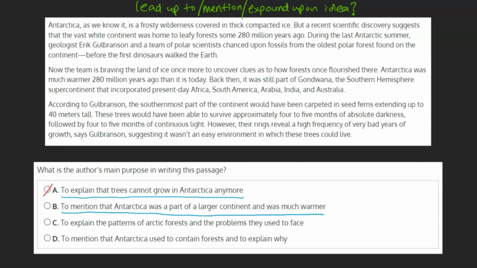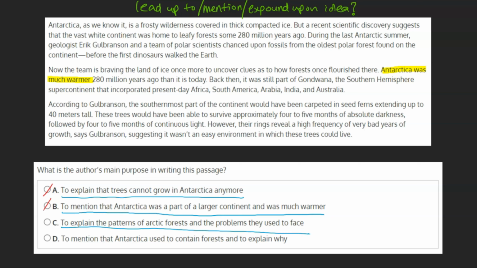B. To mention that Antarctica was a part of a larger continent and was much warmer. Using the method we mentioned at the beginning and asking ourselves if every sentence in the passage either leads up to, mentions, or expounds upon this, we can see that it simply isn't the case here. This idea is mentioned in the second paragraph, but nowhere in the first or third. Based on this alone, we can see that this isn't our answer and we can mark this choice as incorrect.